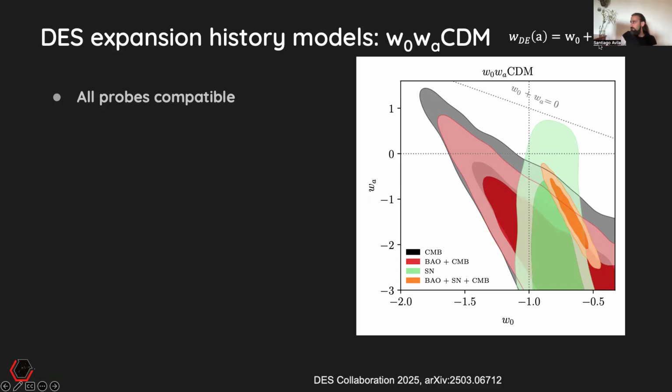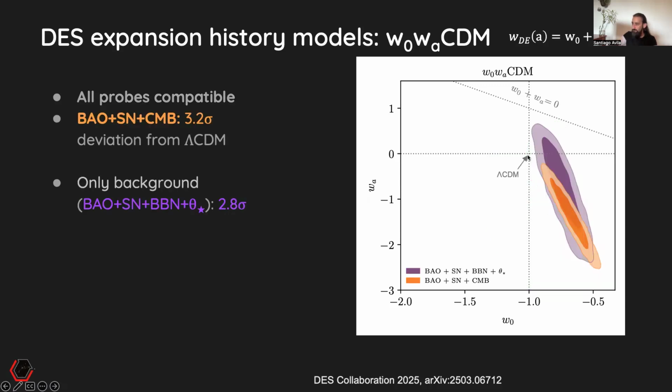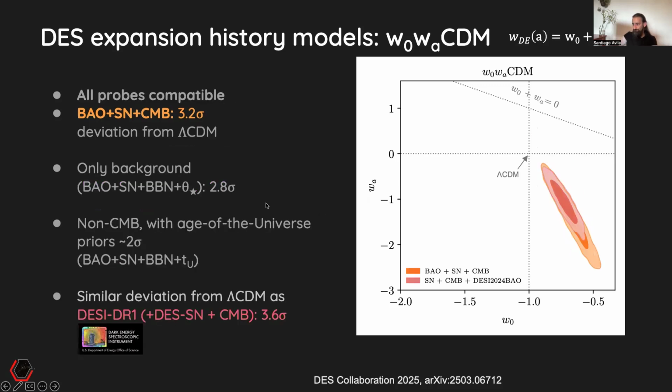We find that when we go to w0wa, all data sets together are compatible, and if we take the most constrained one, BAO supernova plus CMB, they lie here, so it's around 3 sigma away from the lambda CDM point. If we only use the background probes, including BBN and theta star, then we are still also around 3 sigma.